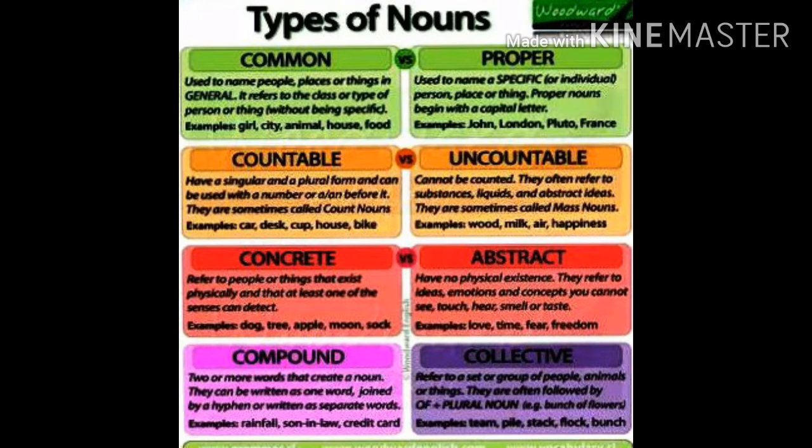Common nouns. The common nouns are the names we give generally for everything. Commonly what do we call? We call them common nouns, like teacher, friend, doctor, girl, boy. This all comes under it, and also river, sea, city. So for every name, whatever we commonly call, we use the common noun.